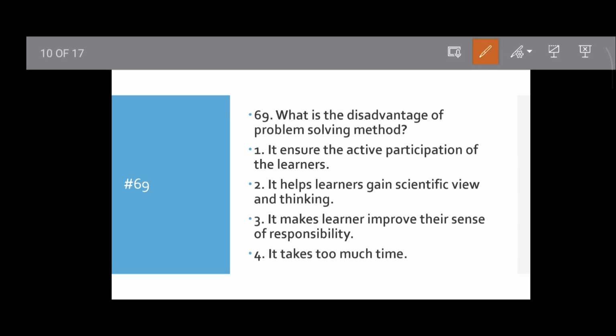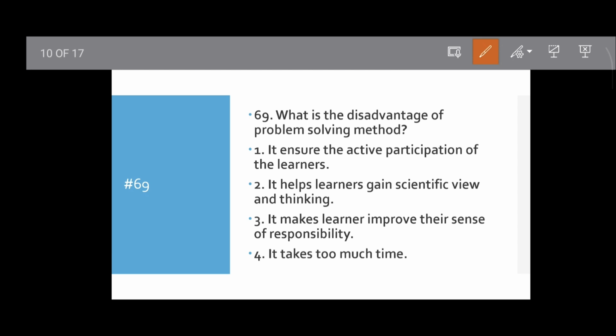Question number 69. What is the disadvantage of the problem solving method? It will ensure the active participation of the learners. It helps learners gain a scientific view and thinking. It makes learners improve their sense of responsibility. It takes too much time. Which will be correct among them?